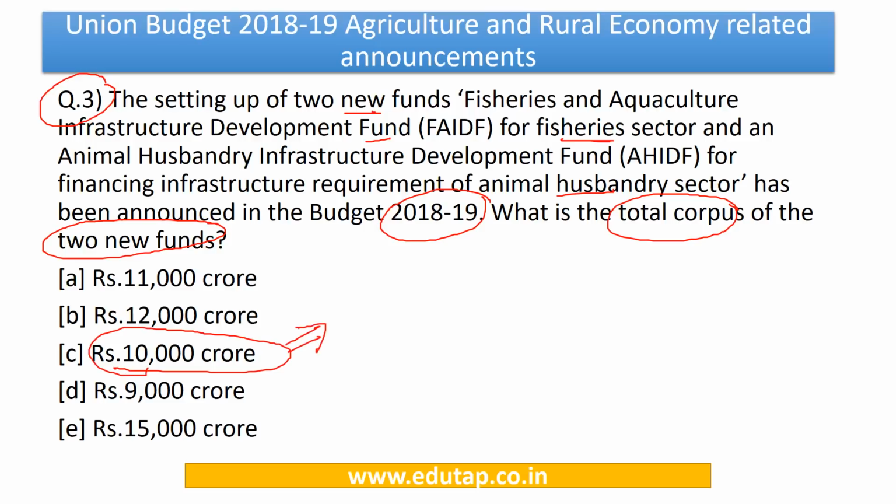Now friends, a similar announcement was made in the previous budget of 2017-18, but that was regarding the setting up of Dairy Infrastructure Development Fund. So there was also a question in the examination pertaining to the budgetary allocation of that particular fund. So automatically this question becomes important from the exam point of view.